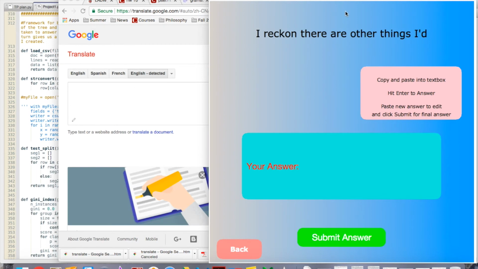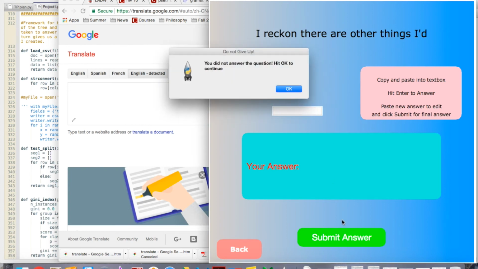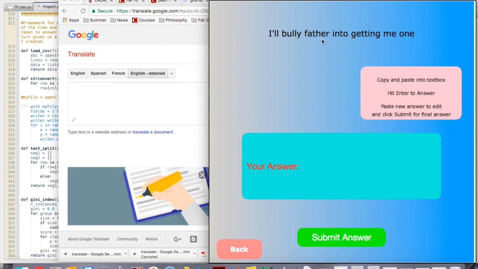Now let's say that we move on to the next word. Once again, we have a phrase here. If we choose not to submit an answer to this phrase, a dialog box comes up which tells us that we did not answer the question, and we hit OK to continue and move on to the next phrase.